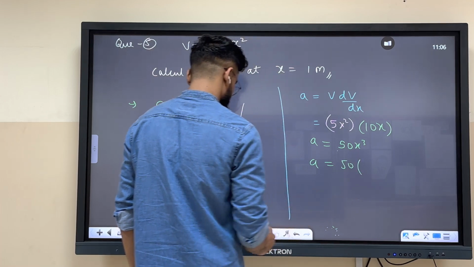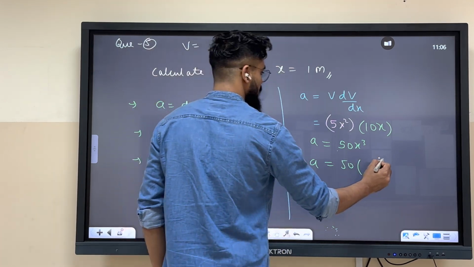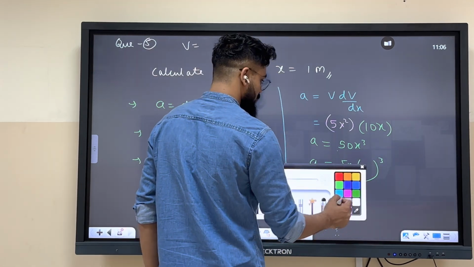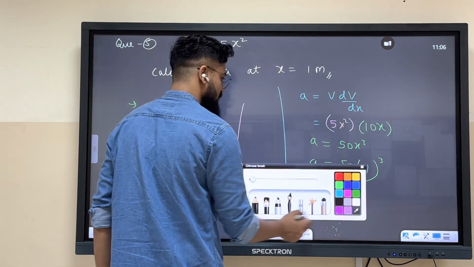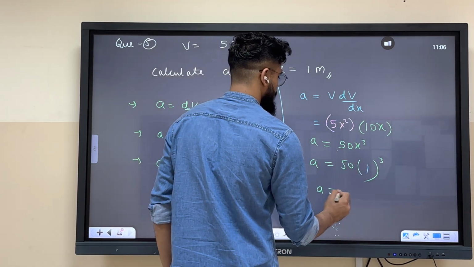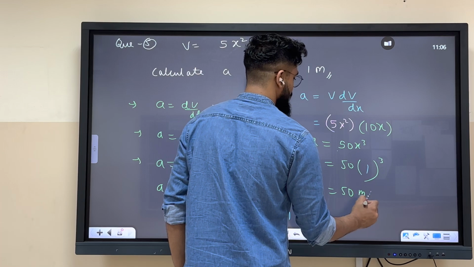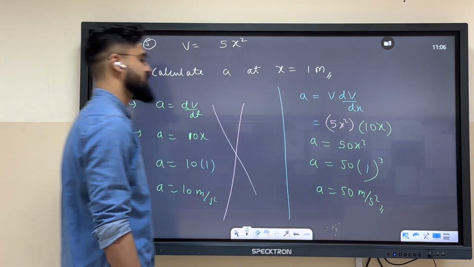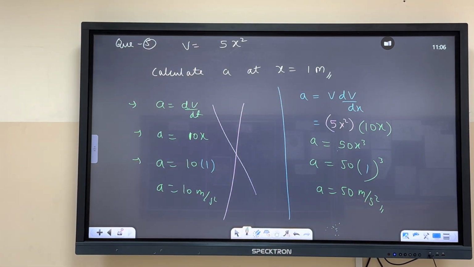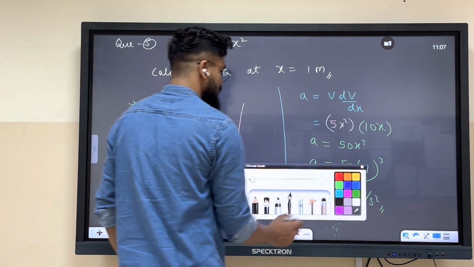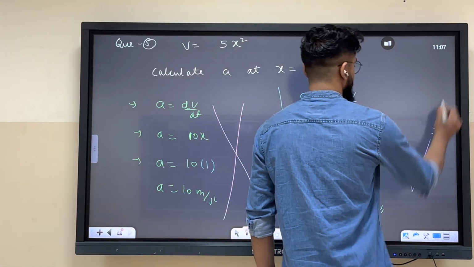So at x equals to 1, the answer will be 50 meter per second square. So this one is wrong and this is right.